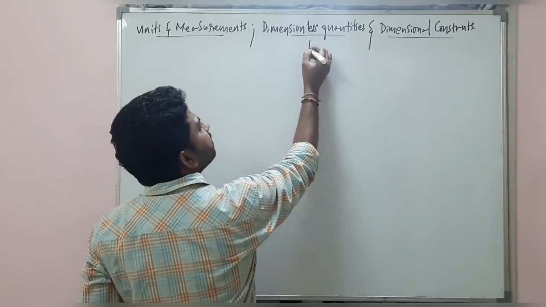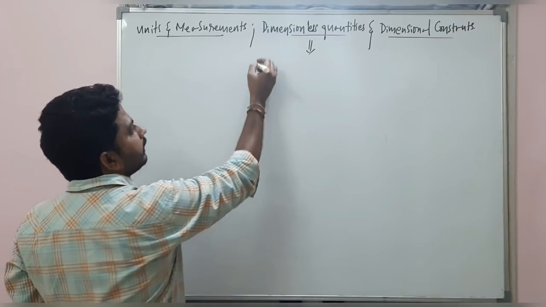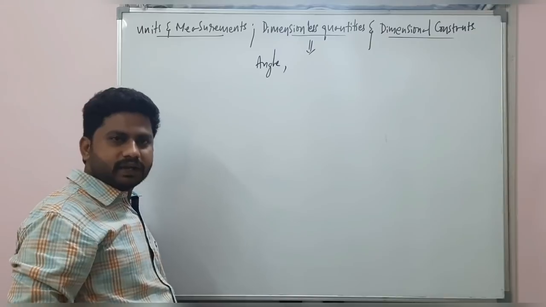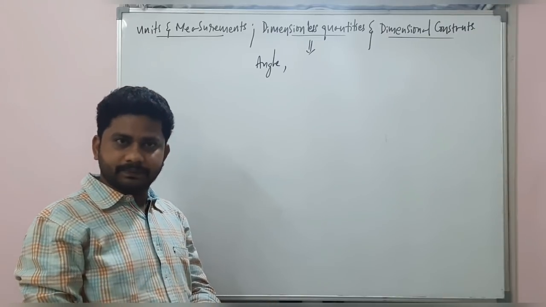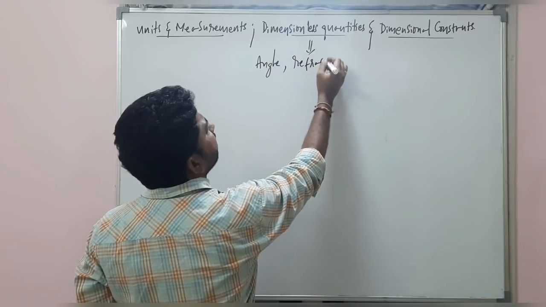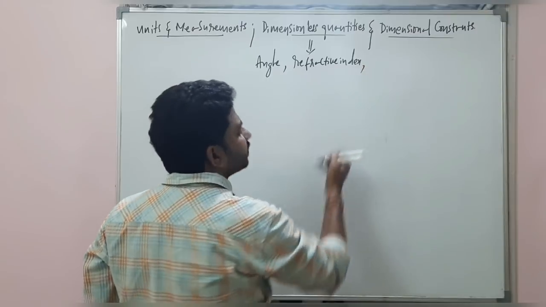What are dimensionless quantities? Already we have discussed angles. Any angle will not have any dimensions. Refractive index will not have any dimensions.